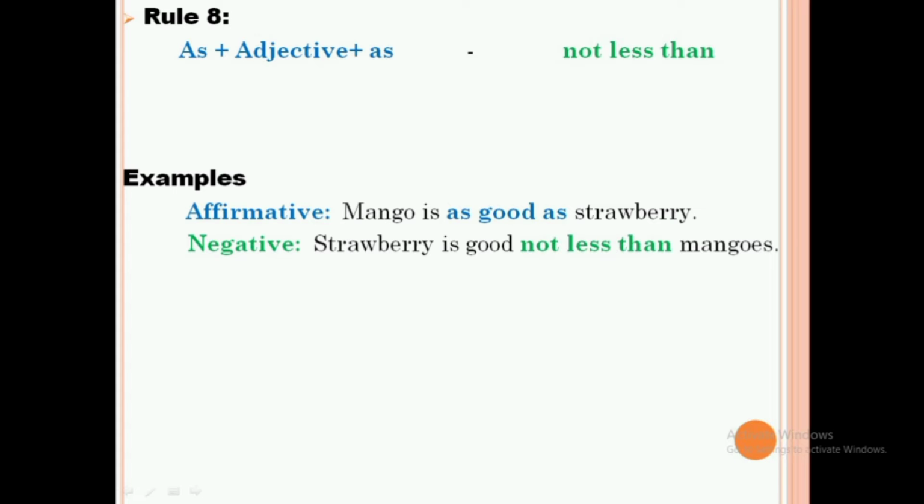So the example for this rule is, mango is as good as strawberry. So here we have two as and an adjective word, that is good. That can be changed into a sentence with not less than. So the sentence is, strawberry is good, not less than mangoes.